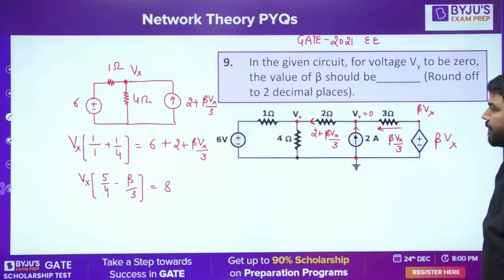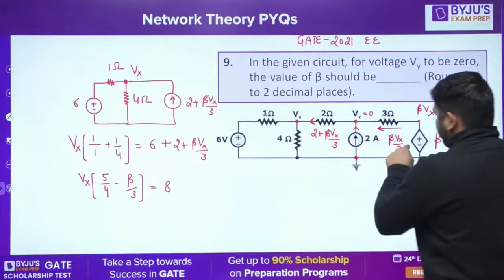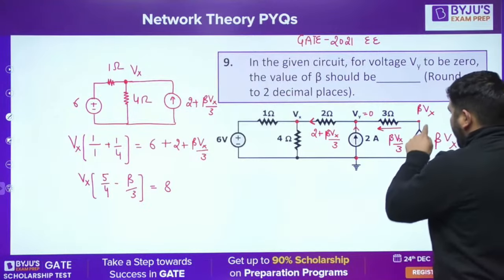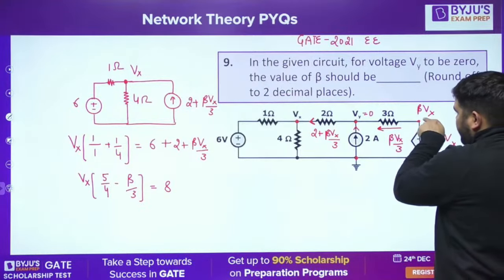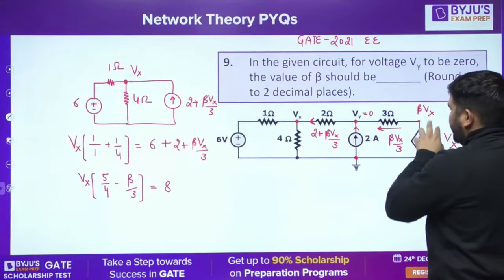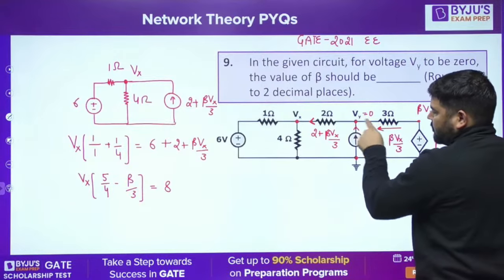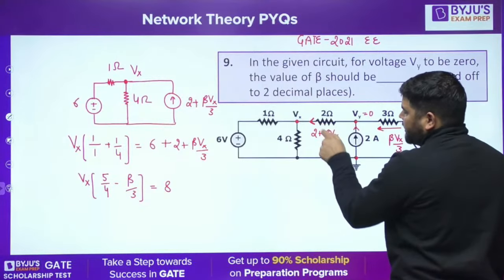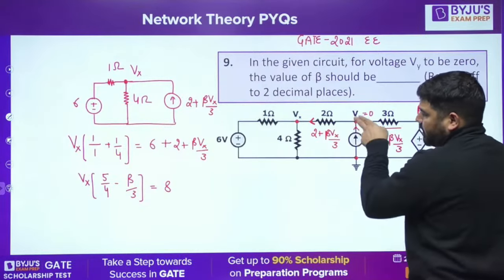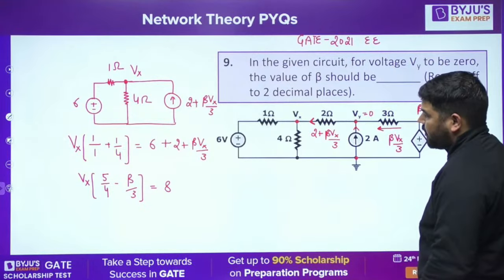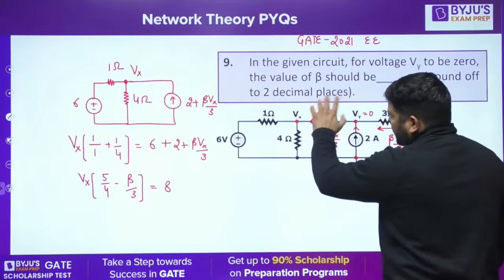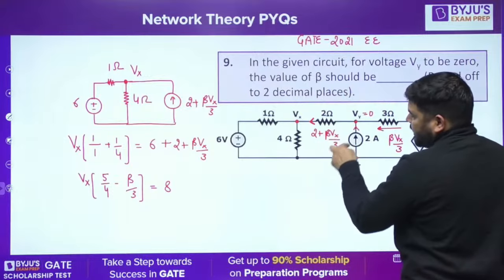What I did is, I know that this is 0 and this is beta Vx. So from this beta Vx to 0, there will be a current: beta Vx minus 0 divided by 3. This current will flow, and from here this is 2. So the total current in this branch is 2 plus beta Vx by 3. This is the total current which will flow in this direction.